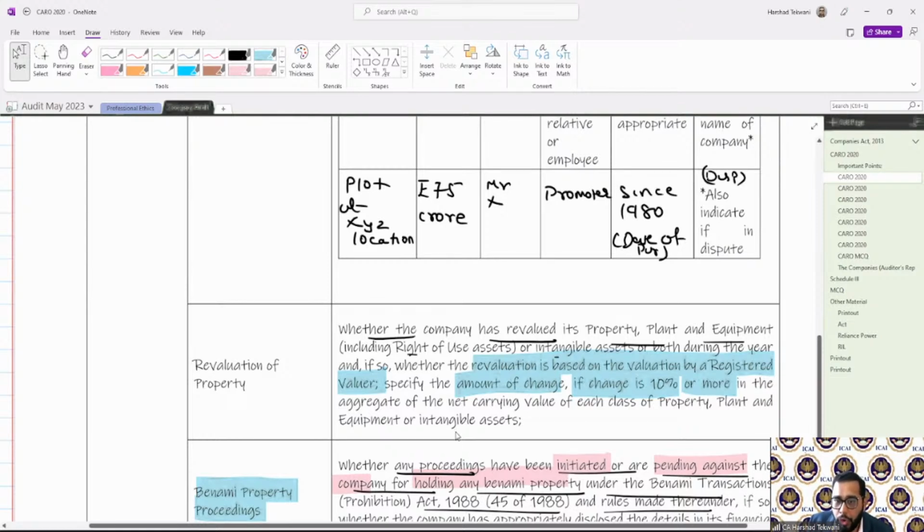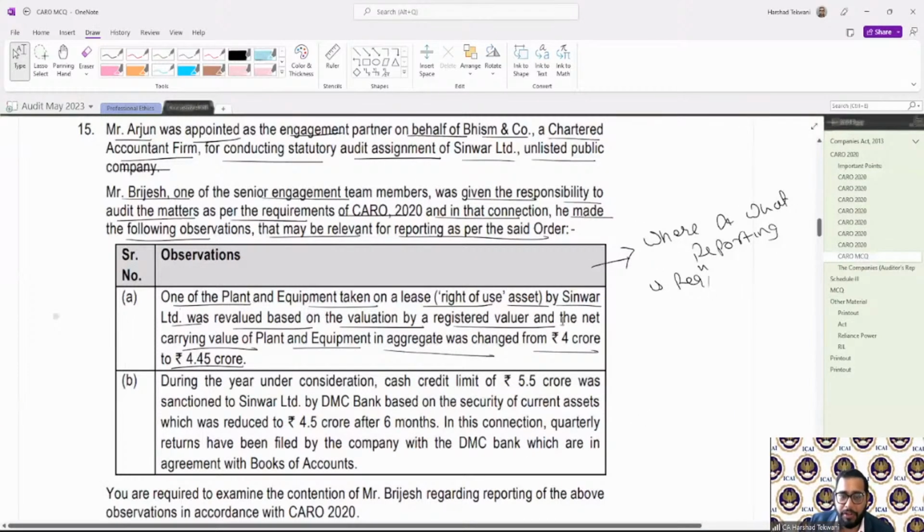Okay. So whether there has been revaluation, yes or no. If yes, whether it was based on a registered valuer, yes or no. And I need to specify the amount if it is more than 10%. Over here, whether it was a registered valuer, the answer is yes, valuation by a registered valuer. Whether the change has been more than 10% of net carrying value. Earlier the net carrying value was 4 crore.